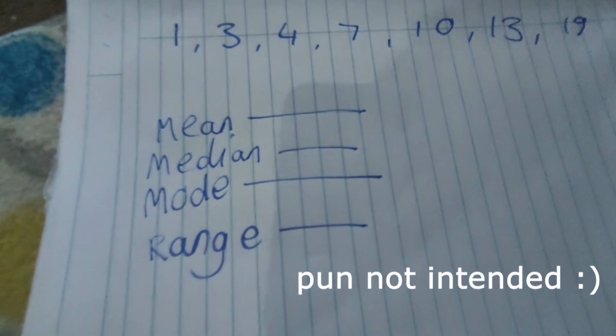The mode is the one you see the most. Again, there is no mode. And the range is 37 minus 6.5, and you get 30.5. Wow, this is grade 9 maths work, guys.